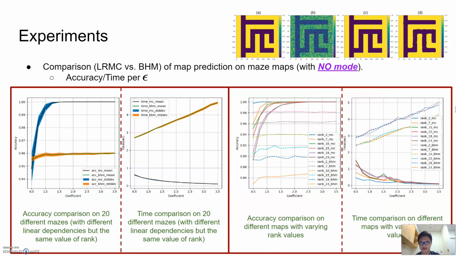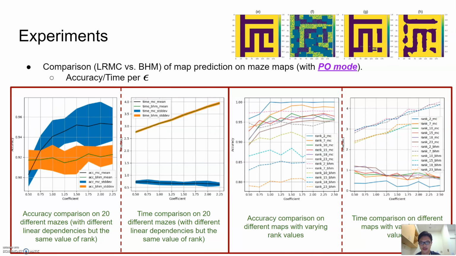To further quantitatively show the advantage of our proposed method, we conduct extensive experiments. We first show the results with noisy observation mode. The left two pictures show the accuracy and time statistical results with different values of epsilon on 20 different mazes that have the same rank. From the trend of the curves, we can see that our proposed low-rank matrix completion-based method can achieve higher accuracy but with a significantly lower computational time. The right two pictures show the results on different maps with different rank values, and we still see the same trend.